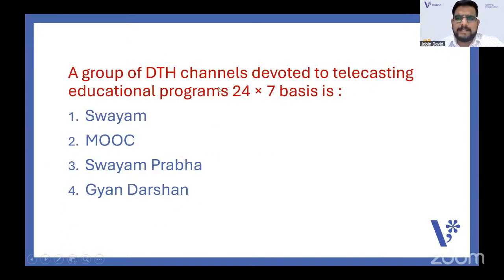A group of DTH channels devoted to telecasting educational programs on a 24/7 basis is Swayam, MOOC, Swayam Prabha, and Gyan Darshan. An important topic in teaching aptitude is digital initiatives. There will be a sure question from digital initiatives. Not only one, there can be one, two, or three.